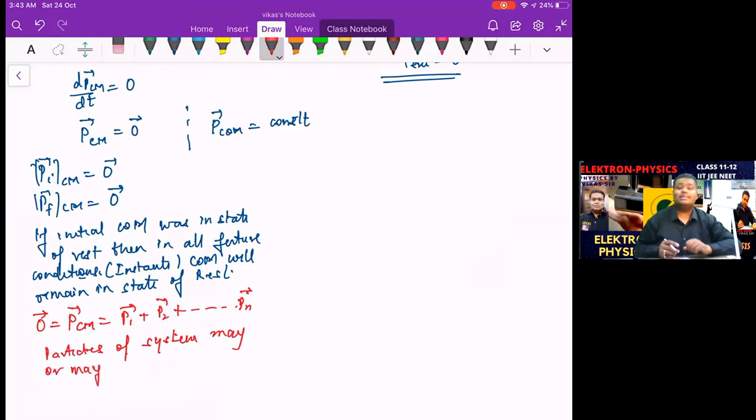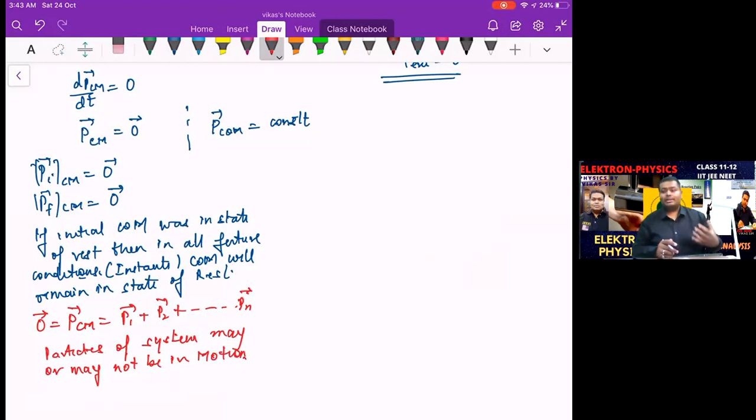It is quite possible that nothing is moving inside, but it's also possible there is motion inside, but the net momentum still comes out to be 0, just like a bullet in a gun. The bullet goes forward and the recoil of the gun is backward, the net momentum stays 0. If you don't fire the bullet, then neither the bullet nor the gun is in motion.